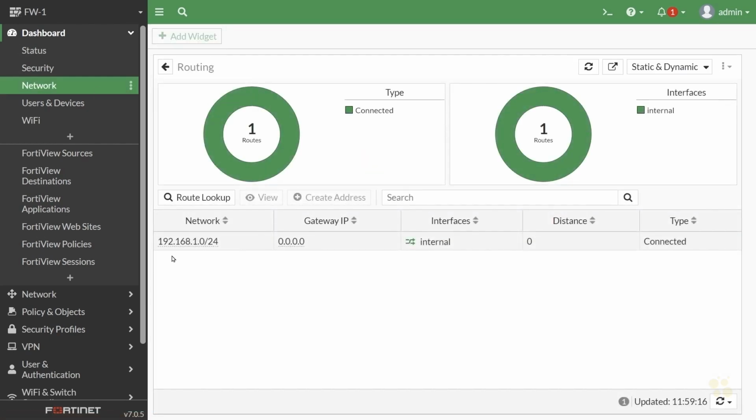It knows about one network, 192.168.1. That's its directly connected network. However, it doesn't have a default route. So let's collapse the dashboard.